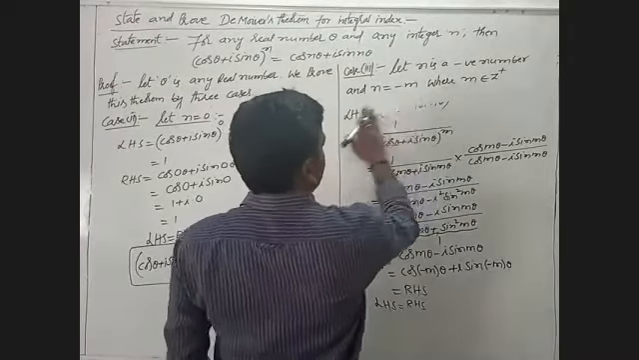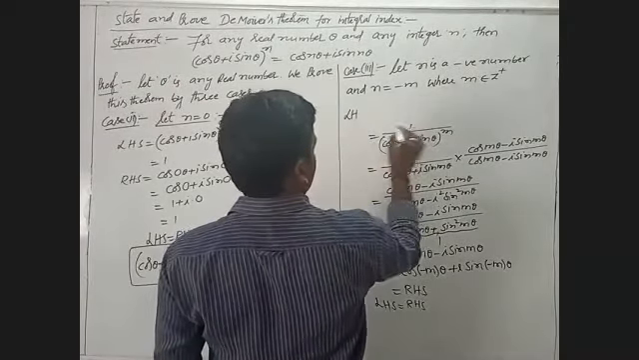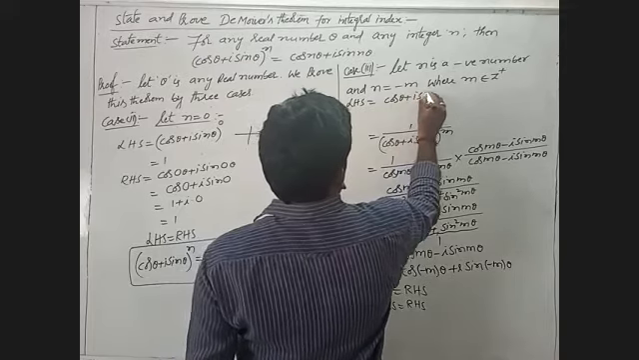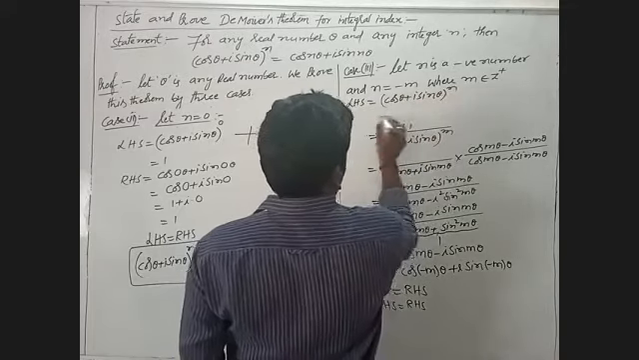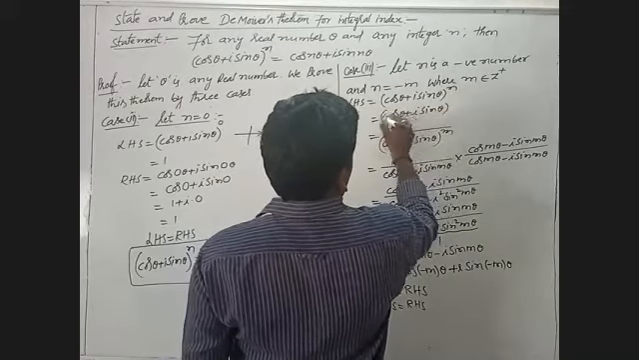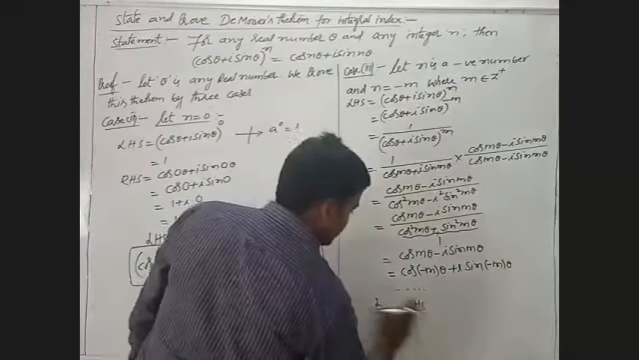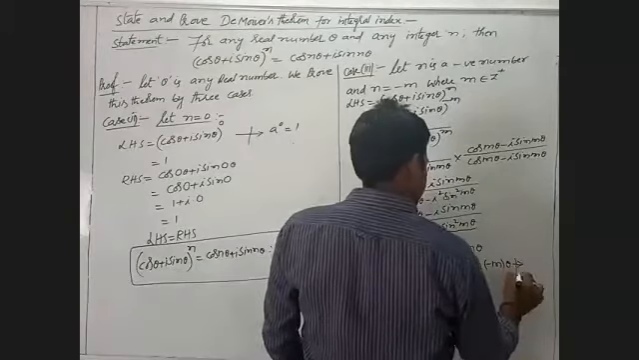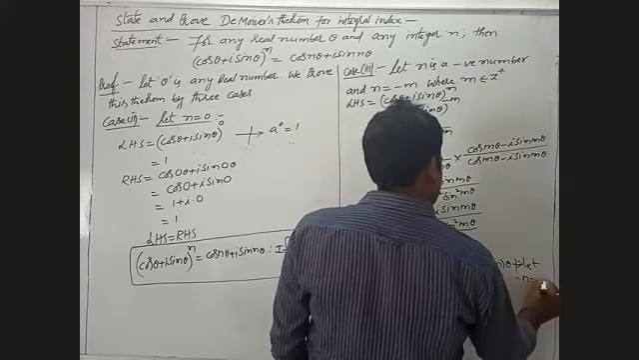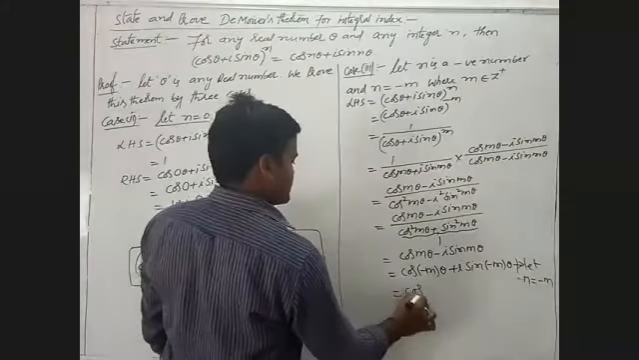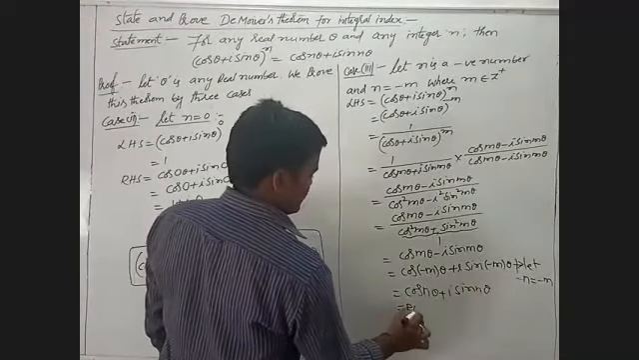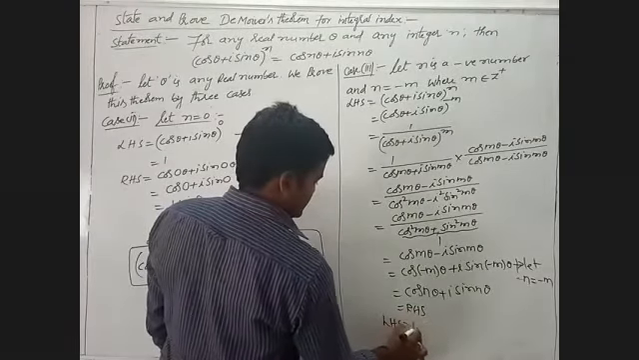Here also we will take one more step. LHS is (cos theta plus i sin theta) whole power n, where n is minus m, so I will write (cos theta plus i sin theta) whole power minus m. Here also we will take minus m is equal to n, and we have to write cos n theta plus i sin n theta. This is the value of RHS. That is, LHS is equal to RHS.